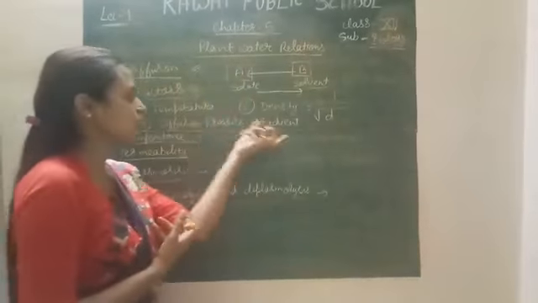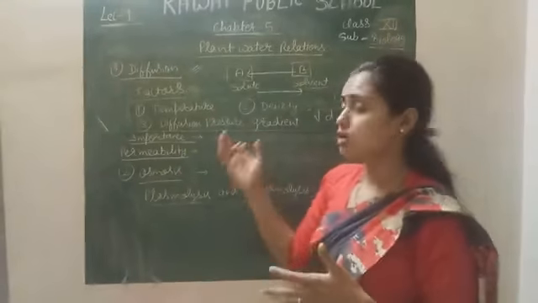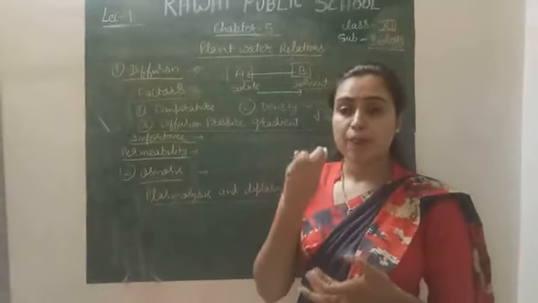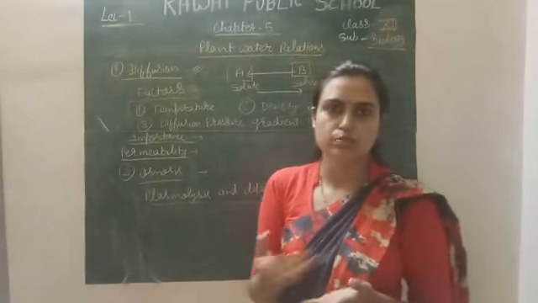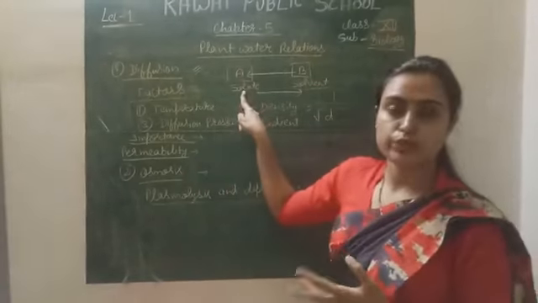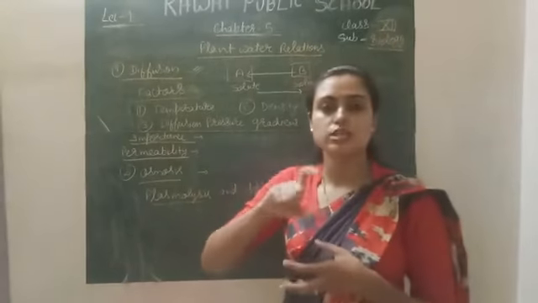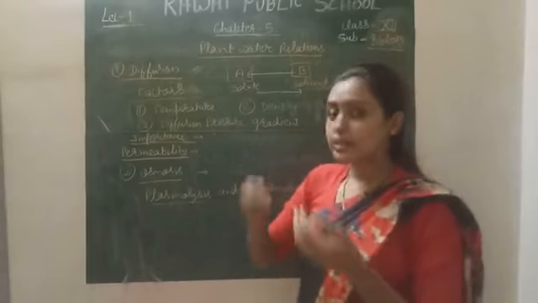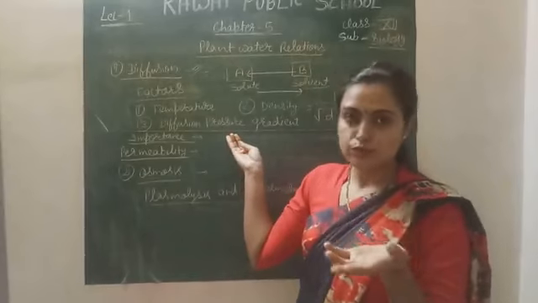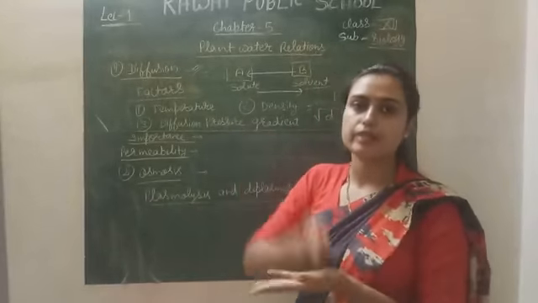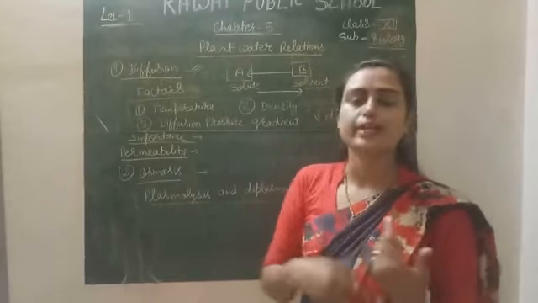Next is the diffusion pressure gradient. It is also directly proportional to the diffusion rate, because diffusion depends on the concentration of the solute or solvent molecules simply, because here the concentration of solute is more, here the concentration of solvent is more. So it depends on the concentration of the particles, and when the particle concentration is increased, a pressure is maintained, which is called the diffusion pressure gradient. It means the higher the diffusion pressure gradient, the higher will be the movement of the particles. So it is also directly proportional to the diffusion rate simply.